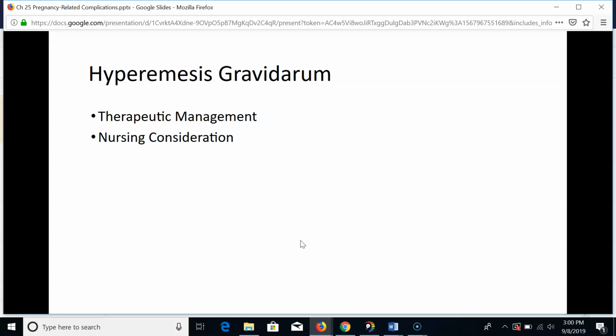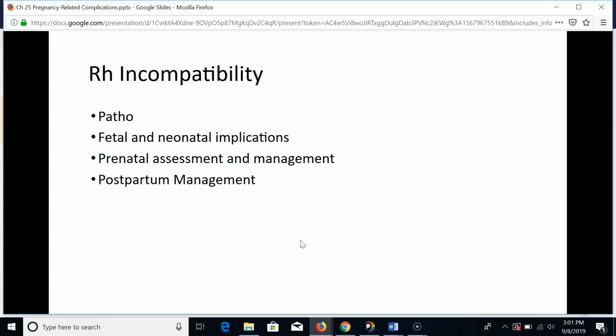In some cases, TPN will be initiated to help with the nutritional balance. Nursing considerations include monitoring of I's and O's, watching for signs of dehydration, daily weights should be obtained, and monitoring for urine ketones. Collaboration with the provider to get a dietitian consult to help with dietary needs. When trying to reduce nausea and vomiting, be sure food is taken in small amounts and ones that are easily digested. Provide emotional support as well during this time.